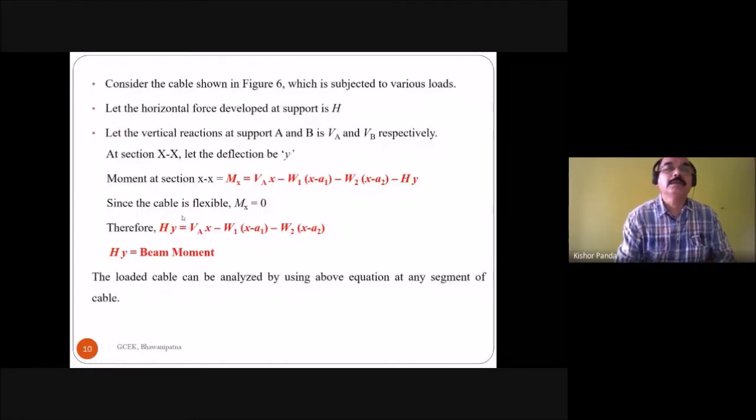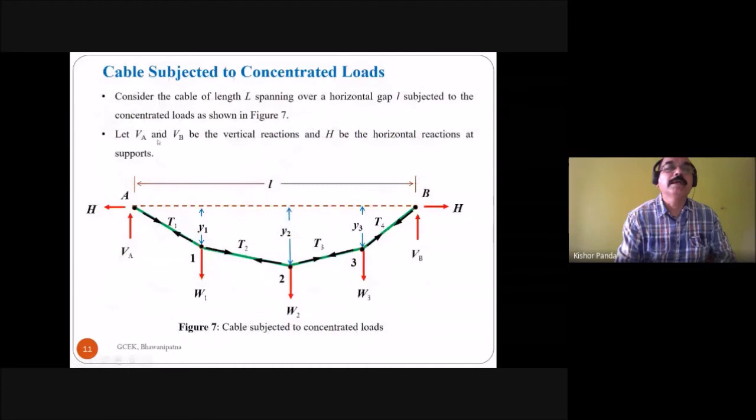So we'll discuss here the equilibrium of a cable subjected to concentrated loads. When there are concentrated loads present, what is the equilibrium of the cable? So consider the cable of length capital L, spanning over a horizontal gap of small l.